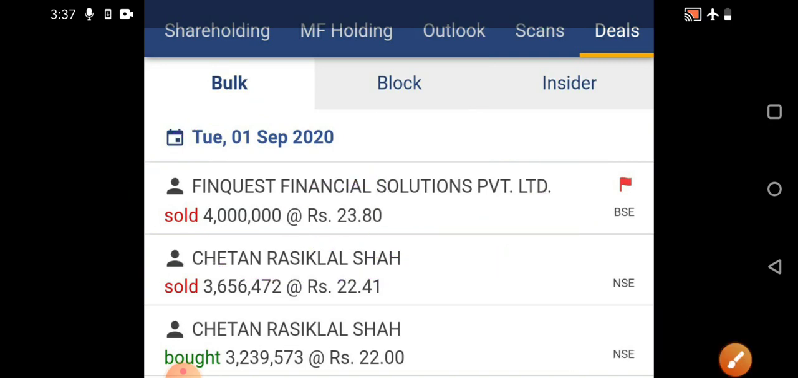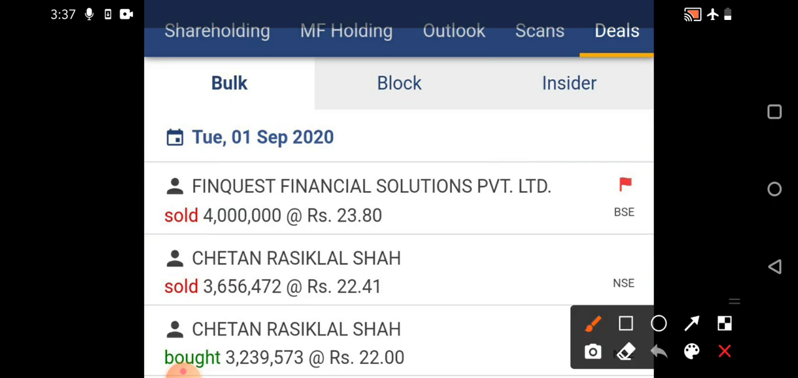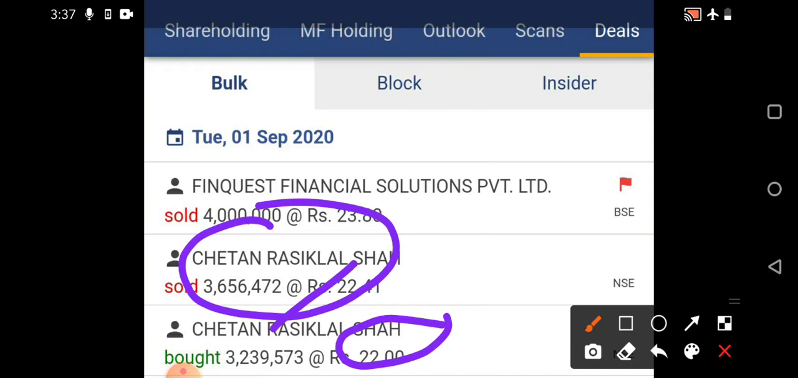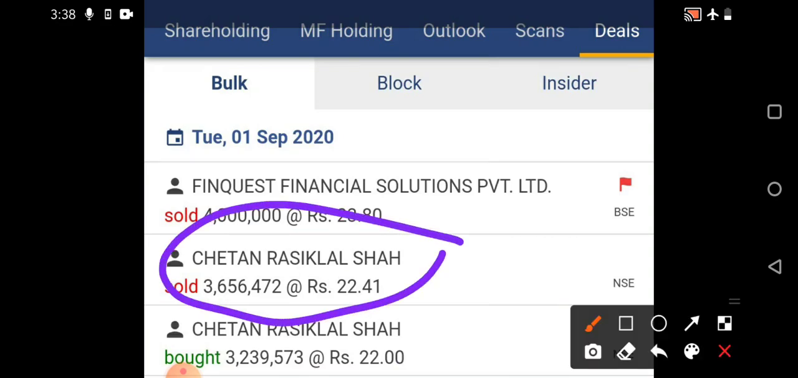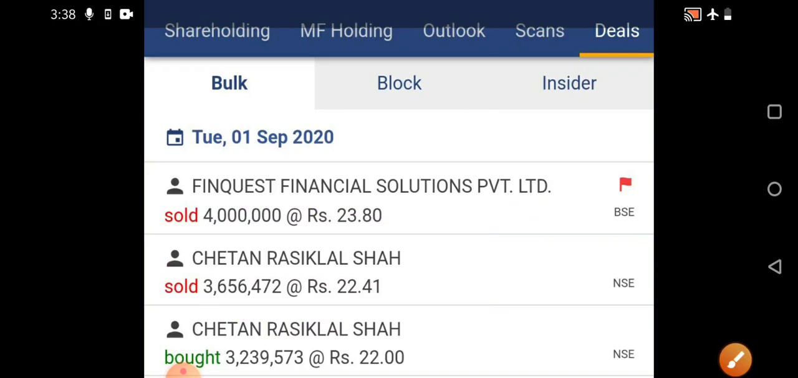Another person, Chetan Rasiklal Shah, first bought almost 32 lakh shares at 22 rupees, and again he sold 36 lakh shares at 22.41, so a quick trade to earn a profit. We'll discuss this particular person also. Who is this person who has done the trading in CG Power?